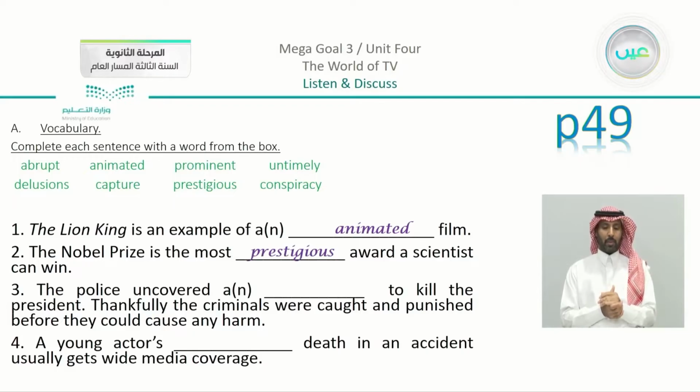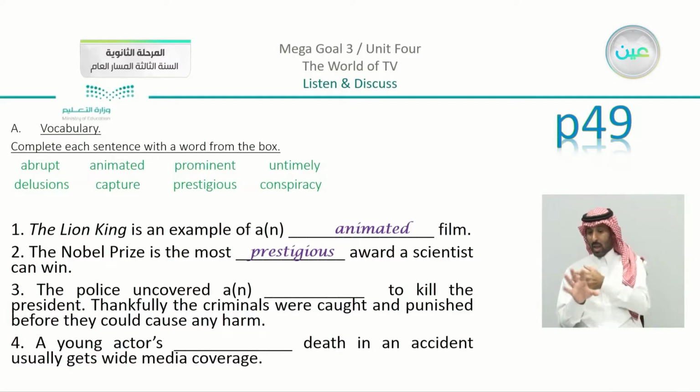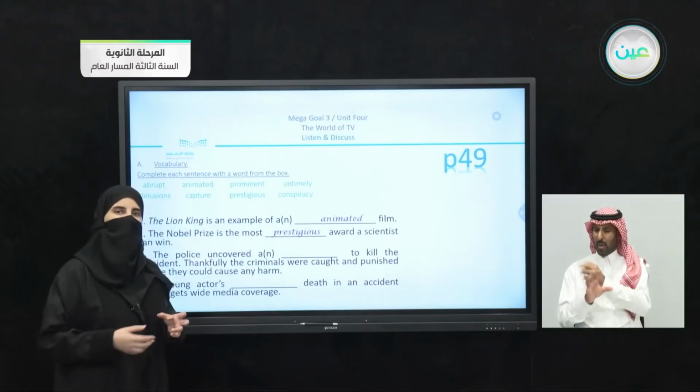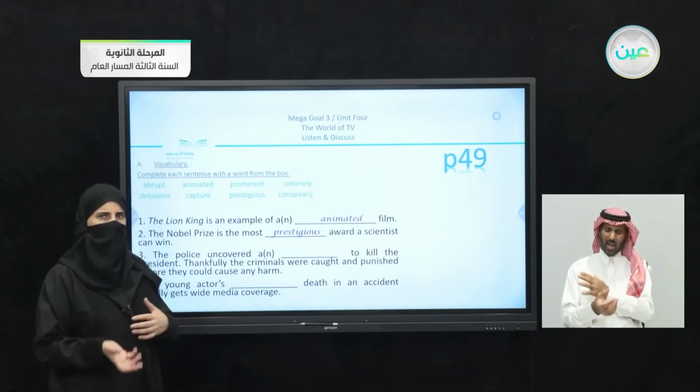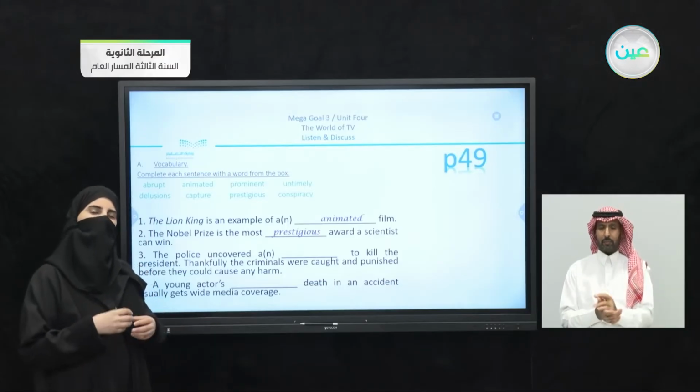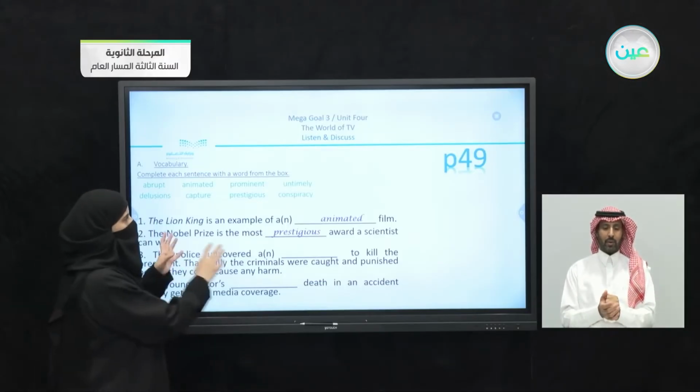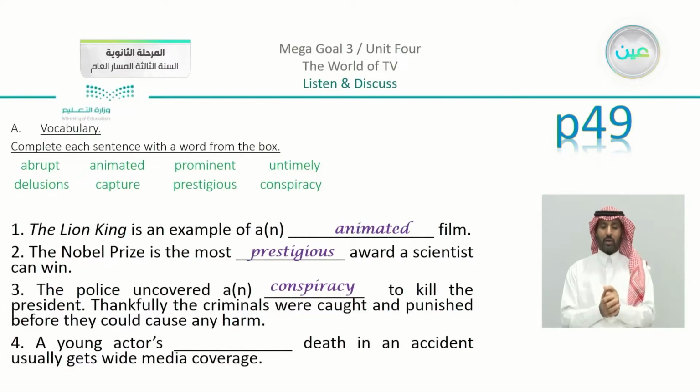Now number 3. The police uncovered a or an blank to kill the president. Thankfully, the criminals were caught and punished before they could cause any harm. Since we are talking about criminals who were caught and some kind of harm that may have happened, the suitable word is conspiracy. Number 4.